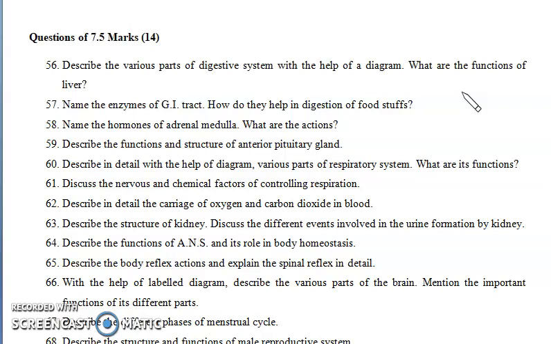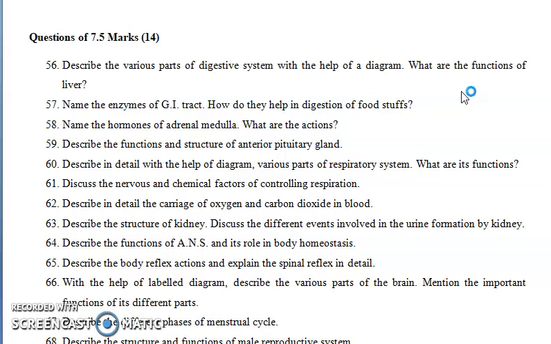Second question is: describe in detail the diagram and various parts of the respiratory system. So you can write the different parts starting from the mouth, larynx, pharynx, as well as the lungs, right and left lungs, and again alveoli, and the other parts of the respiratory system and their functions.